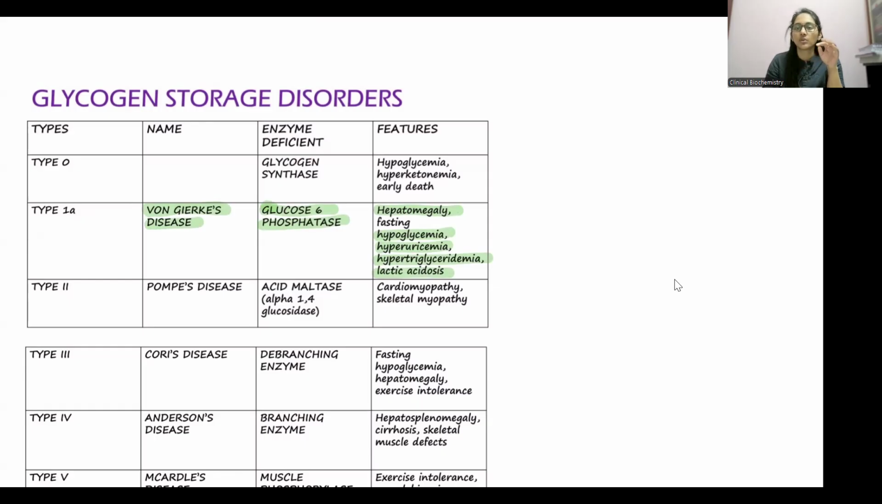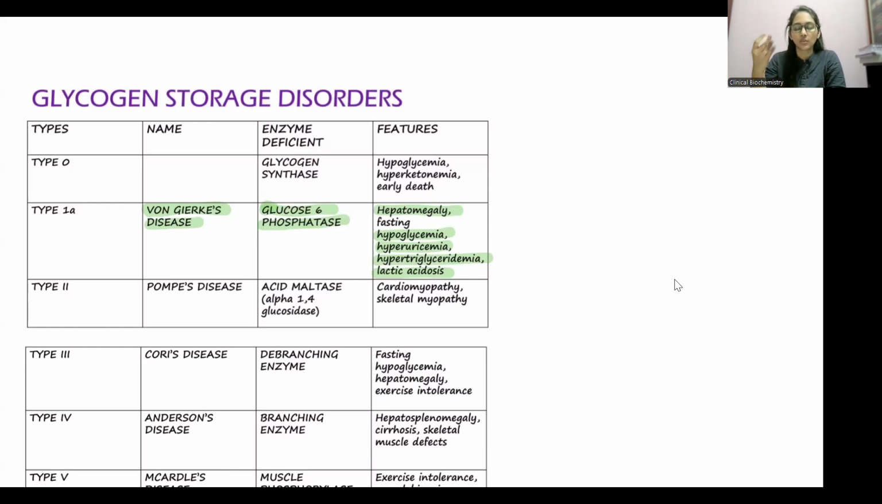All right. The glucose 6 phosphatase enzyme is what gives us glucose in the last step. So when this enzyme is deficient, blood glucose levels can't be increased. That leads to hypoglycemia, and everything gets accumulated in the liver, so it leads to hepatomegaly, right?